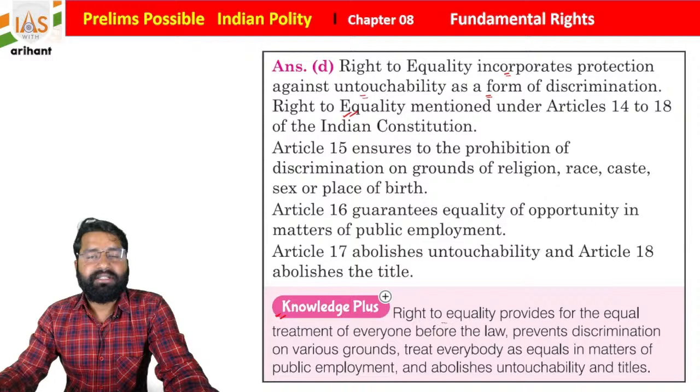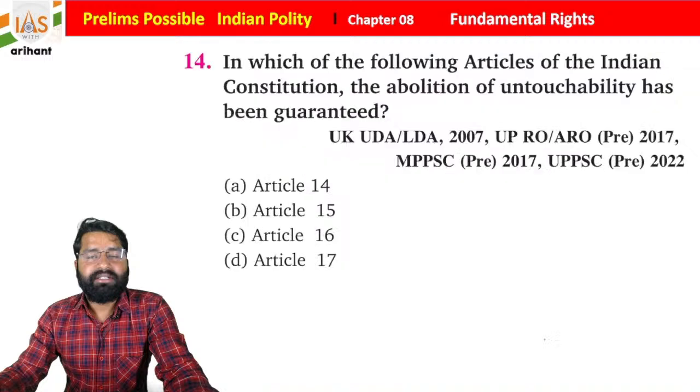Right to equality provides for equal treatment of everyone before the law. It prevents discrimination on various grounds, treats everybody as equal in the matter of public employment, and abolishes untouchability and titles, students. Getting it? Now just move to the next question. In which of the following articles of the Indian Constitution is abolition of untouchability guaranteed?